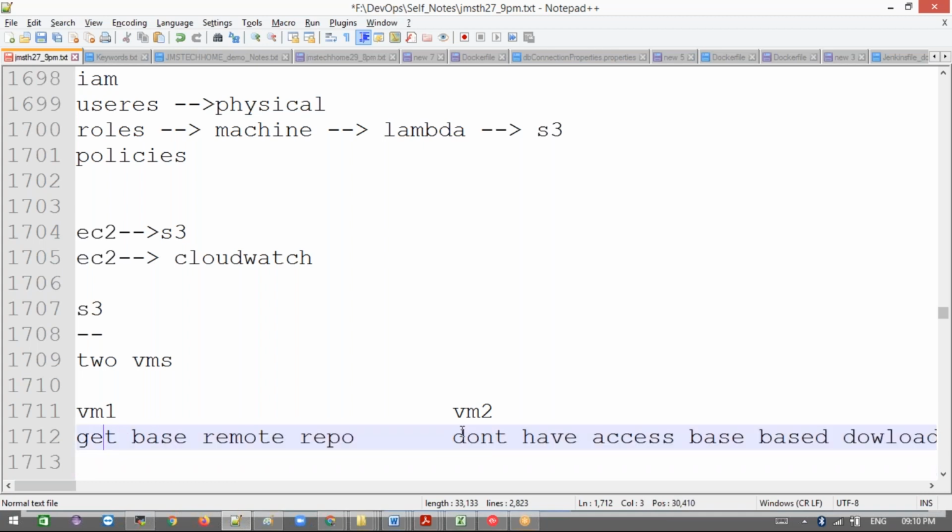Now what I did, I told him it's an internal network or something like that, and that we could create an internal registry and push there. Even if you're in a private network, you can access it using the public subnet or NAT gateway. I explained it at the whole infrastructure level. But no, he has access; we can SCP to VM2, everything is working fine, only this repository he doesn't have access to. I don't know why he is asking that question. If he can connect to the two machines, obviously he has access.